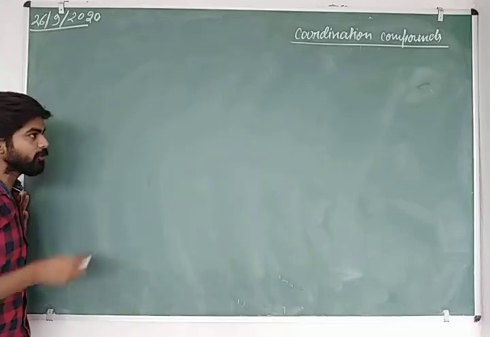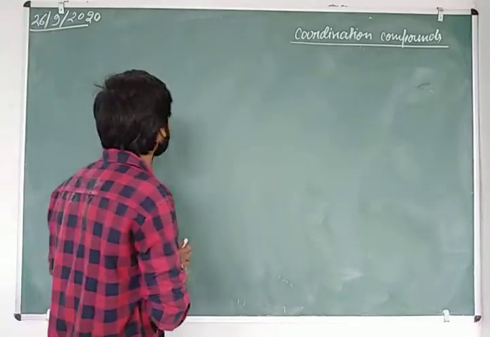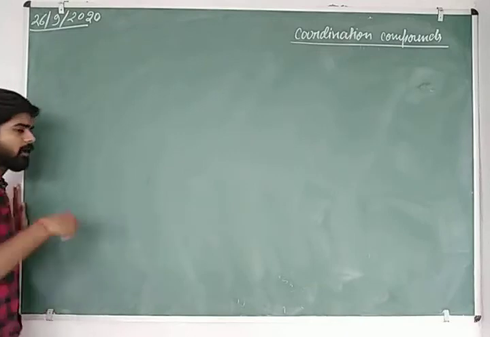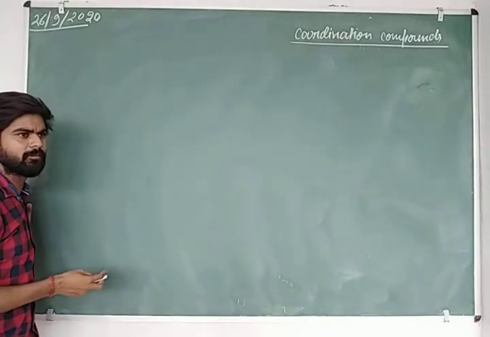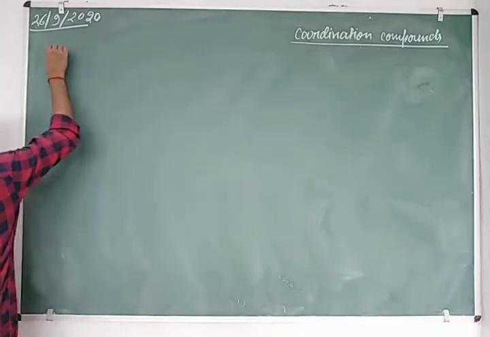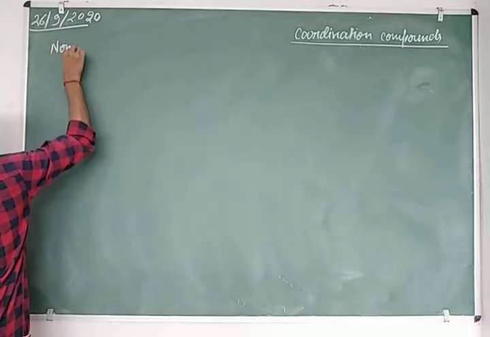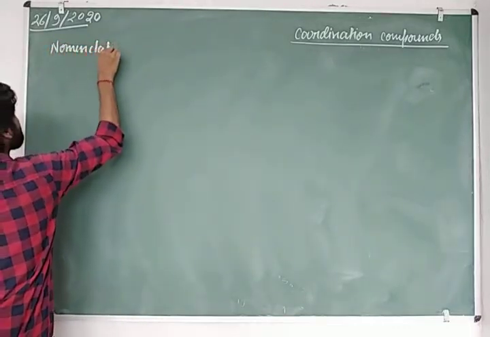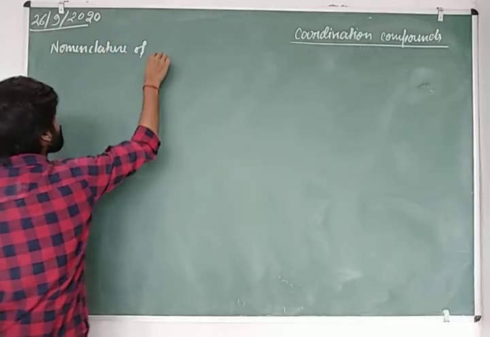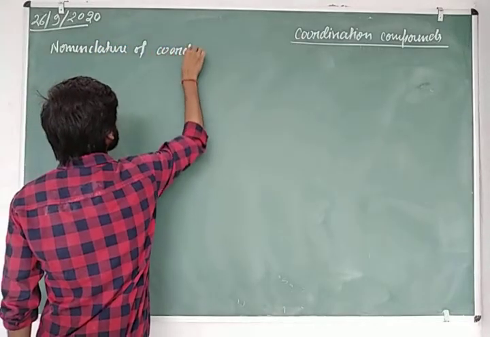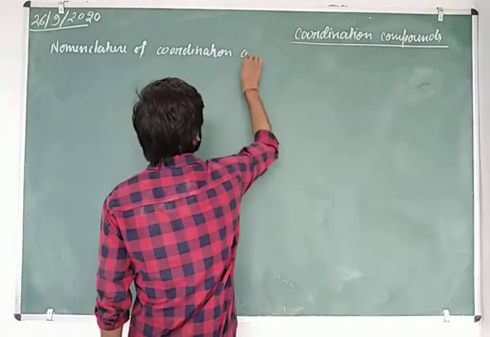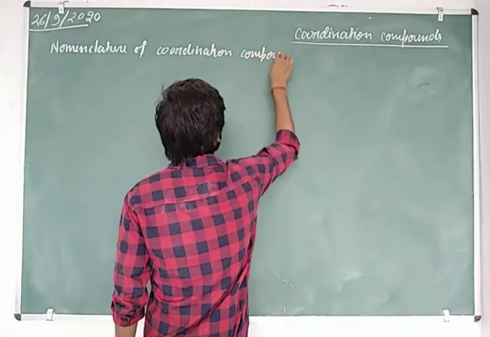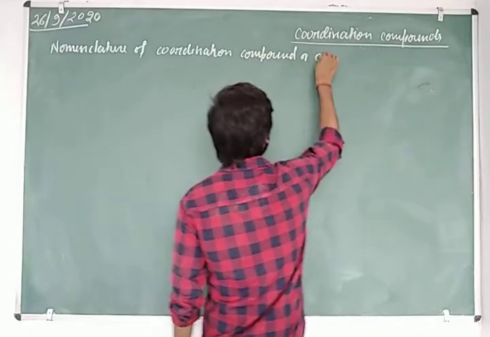So students, today we are going to discuss how we will make an IUPAC name of a coordination compound. That means our today's topic is nomenclature of coordination compounds or complexes. You can say complex.